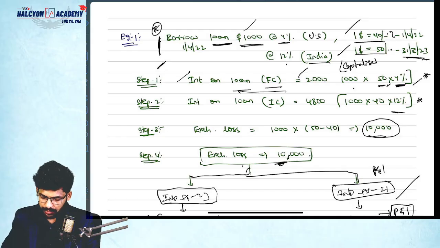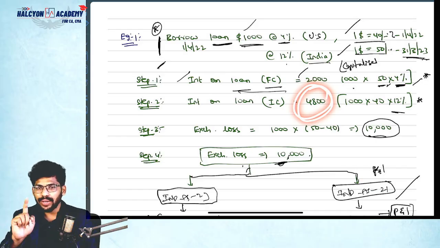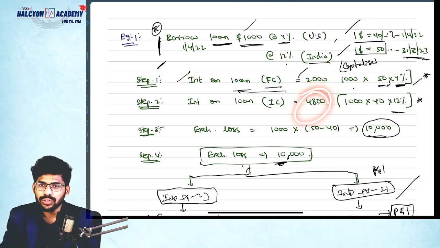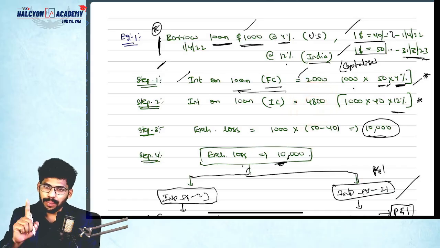1000 into 40, how much? 40,000. 40,000 into interest rate 12%. How much, guys? 4,800. Correct? This should be the interest. If you take a loan from India, the interest amount is 4,800. Correct or not? So please don't get confused, guys.